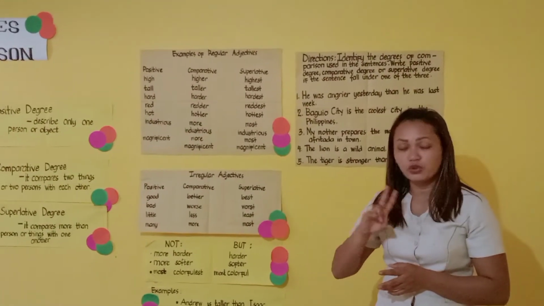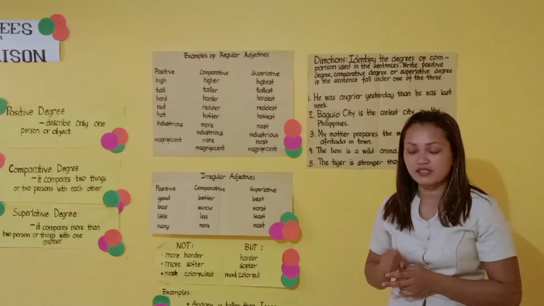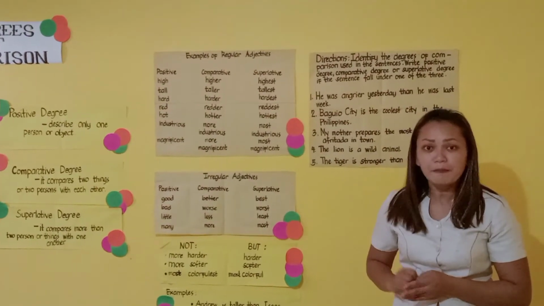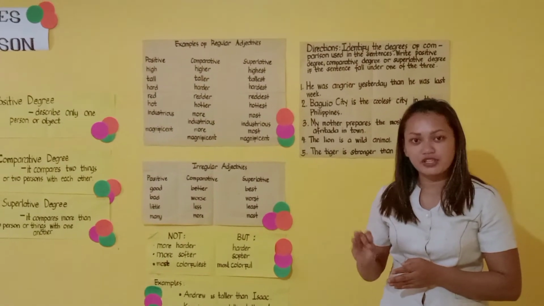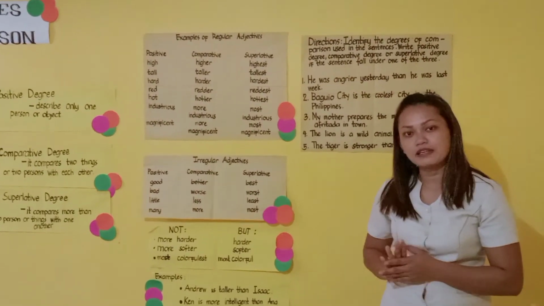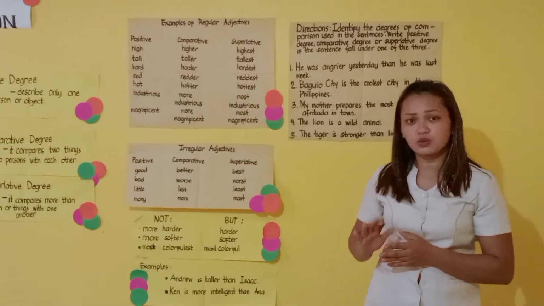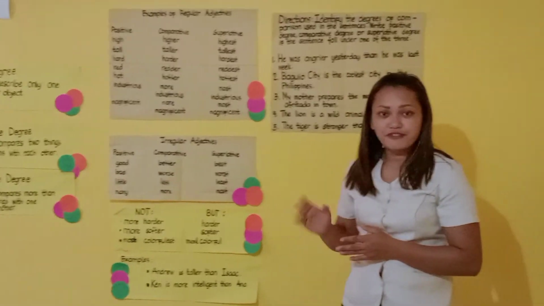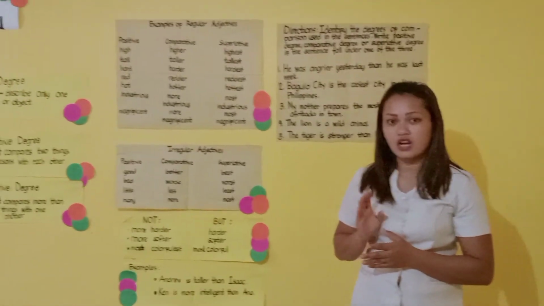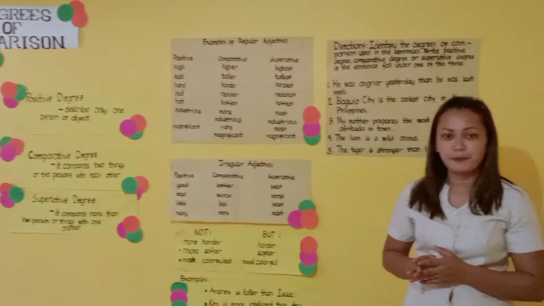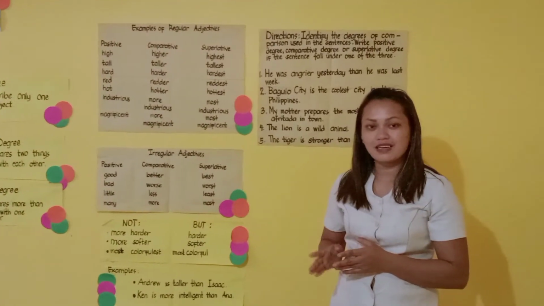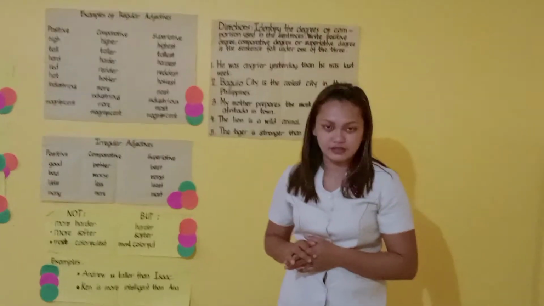There are only 2 ways. First one is to add er to one syllable adjectives, and more for adjectives that have 3 or more syllables. Same with the superlative, we add est for one syllable and add most in front of the adjective if it has 3 syllables or more.